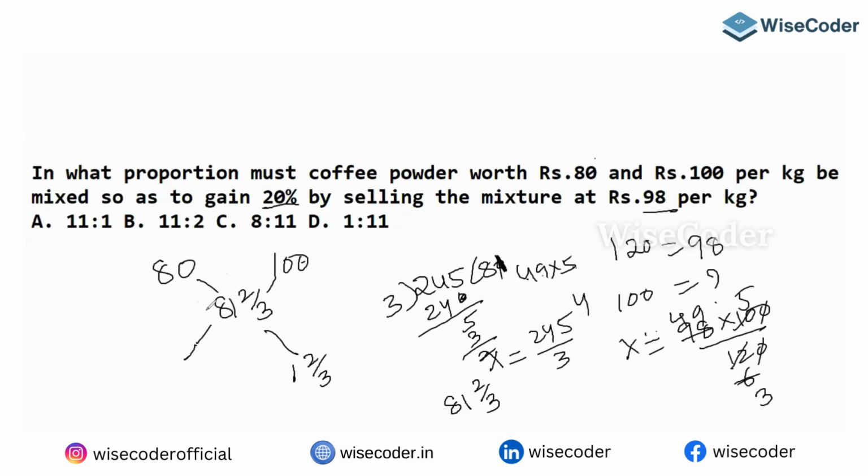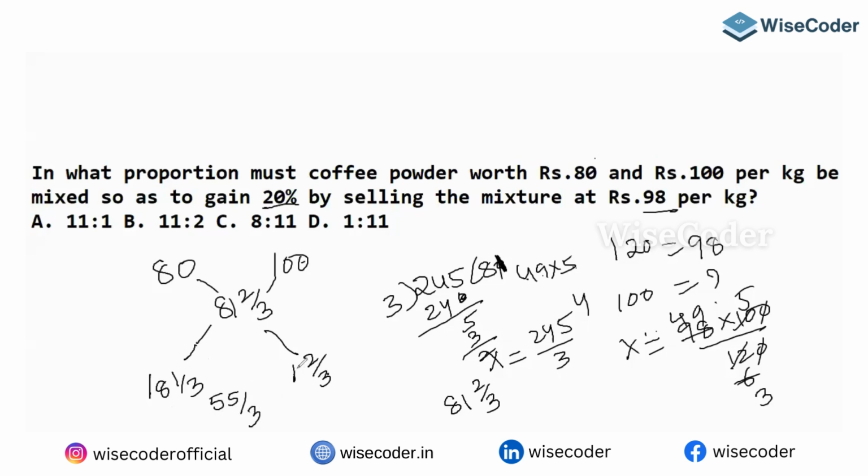But if you want to write 100 minus 81.66, that will give you 18 1 by 3. Yes or no? 18 1 by 3. But again, if you write this value, 18 3s are 54. 54 plus 1, 55 by 3.